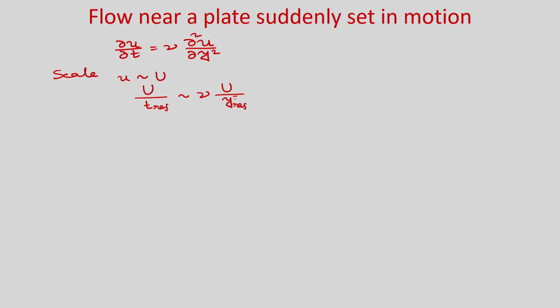We have the governing equation del u by del t is equal to nu del 2 u by del y square. So, U divided by reference time is of the order of nu U divided by y reference square.